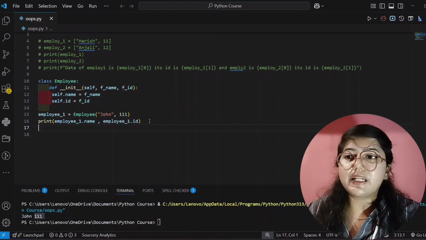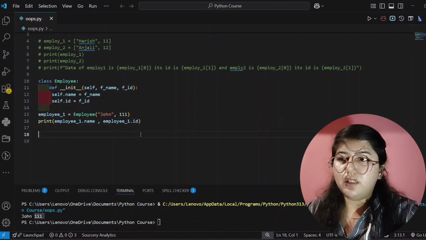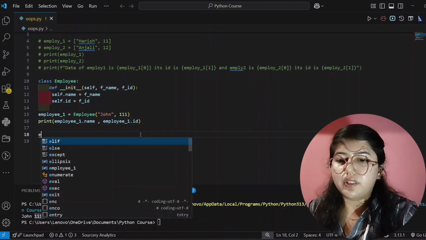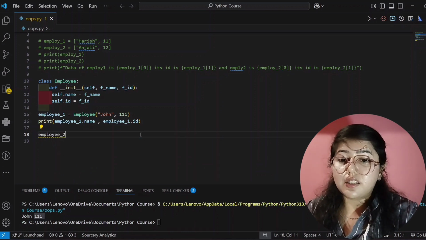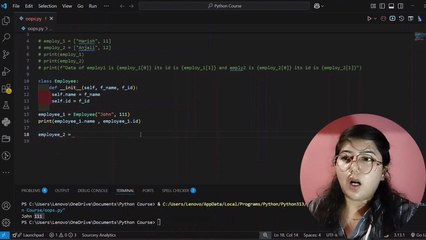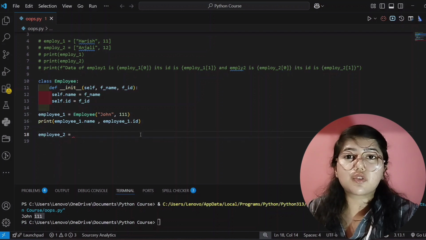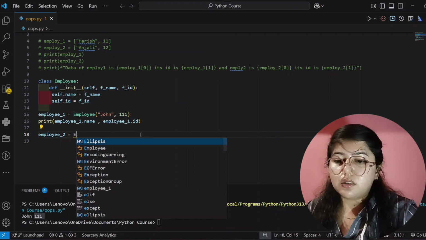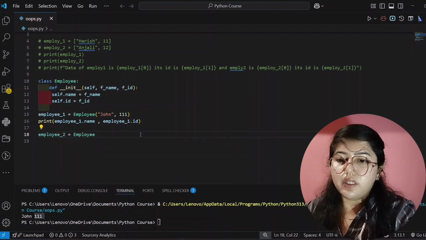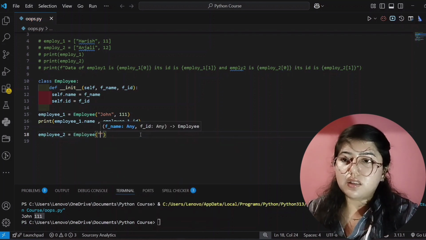If I want to create another object or another employee, then I can write employee 2, and this time it will give different output because we are using a constructor or method. That's why for both objects it will give different output. I'm writing the class name, employee, and inside this I will pass the input for the parameters.